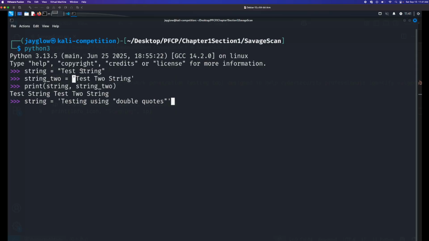And then I can close the string itself with a single quote. Now Python handled this and will allow us to use these double quotes. So if I hit enter and I print string, notice that it treats the double quotes as a string literal character, and we're able to display that to the terminal. Super powerful.